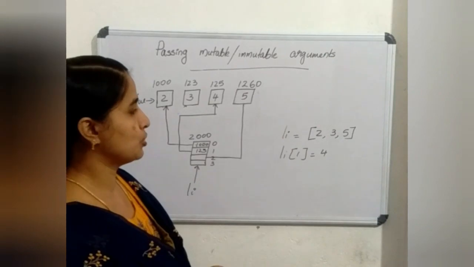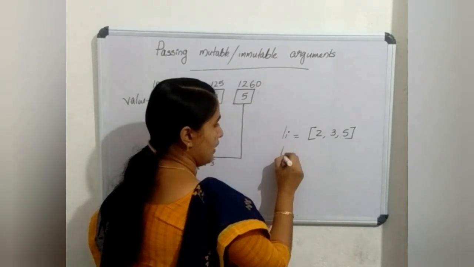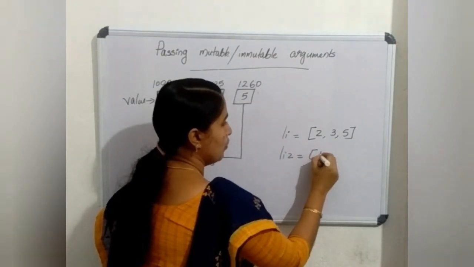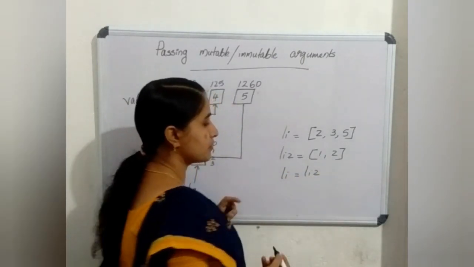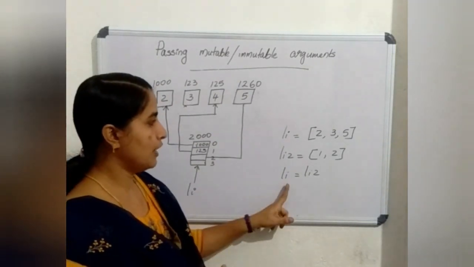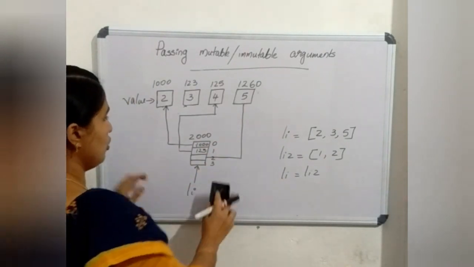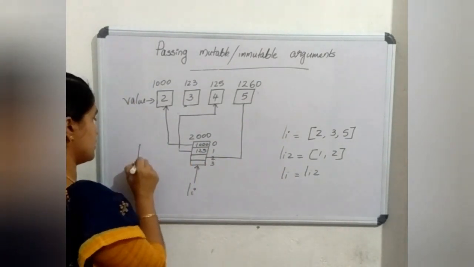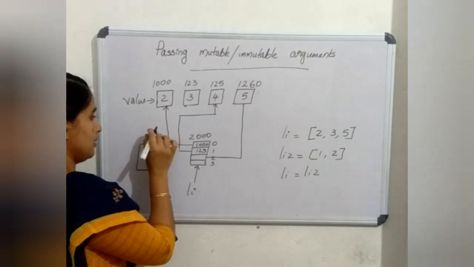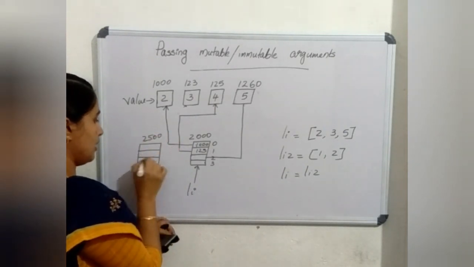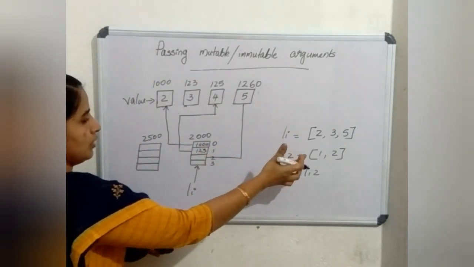Then one more thing connected to the list. Suppose I am writing another list as li2 equal to 1, 2. Then li equal to li2. Then what will happen? Li is created in a particular location and li2 may be created in another location. Suppose li2 is created at the 2500 memory location and I assign a different value, 1 and 2.